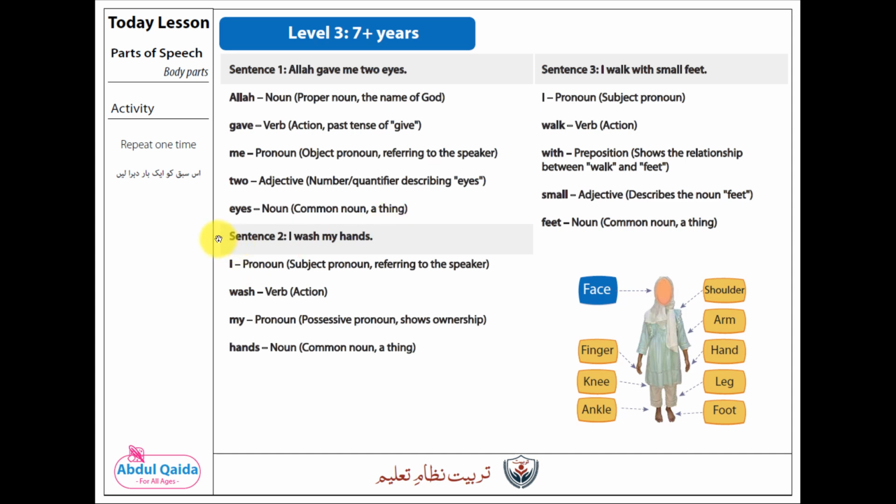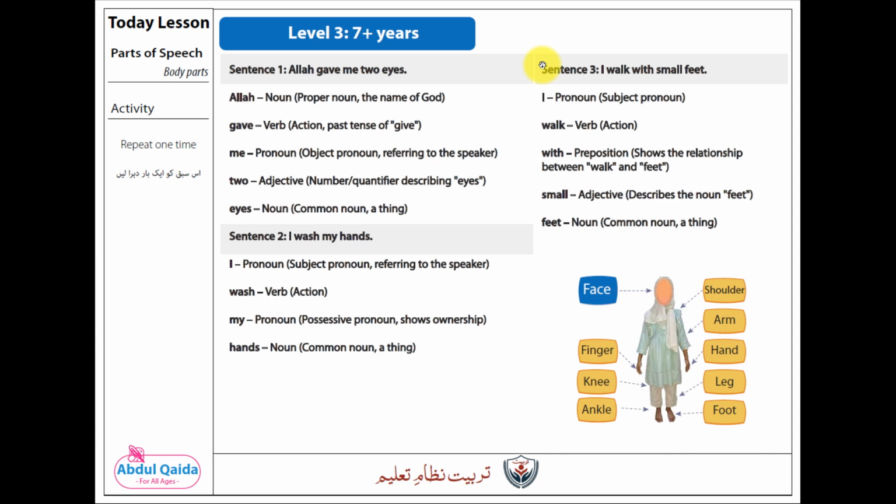Sentence number 2. I wash my hands. In this sentence, I is a pronoun, a subject pronoun referring to the speaker. Wash is a verb or action. My is a pronoun, a possessive pronoun that shows ownership. Hands is a noun, a common noun, a thing.